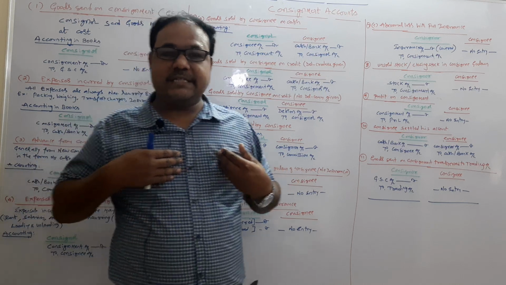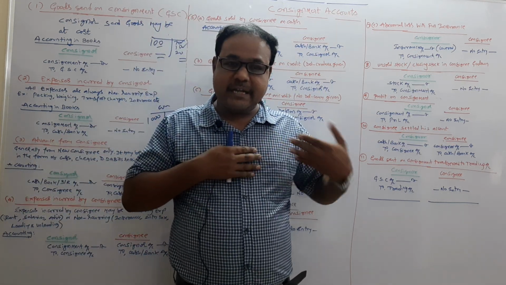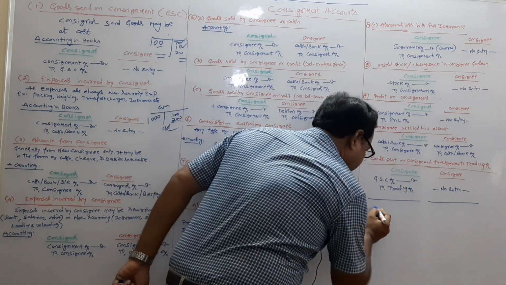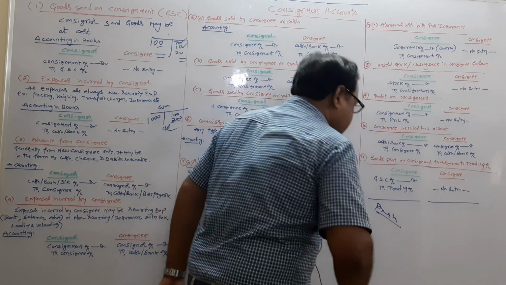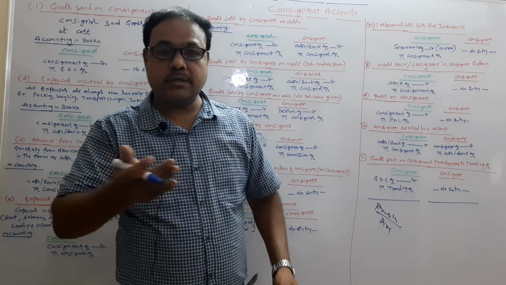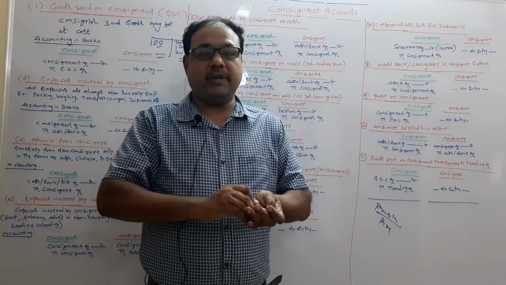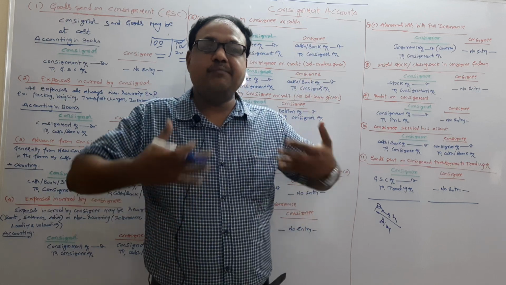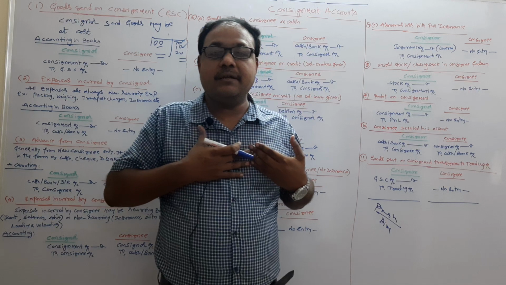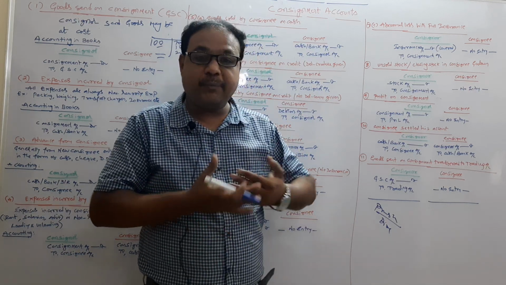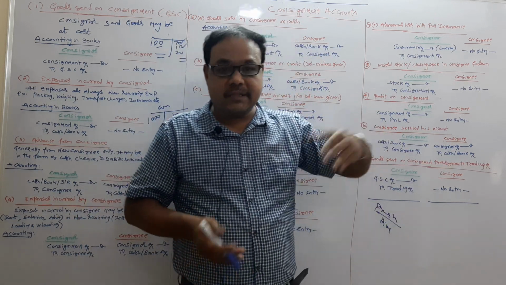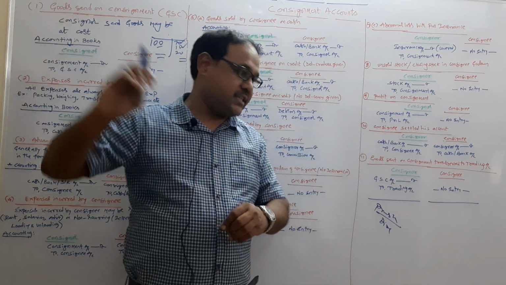Consigner means, see, I am a consigner, and at the same time I am a trader. First of all, I am a trader. For example, my name is Prashant. I directly sell goods, and I also sell goods through consignment. When I directly sell the goods, I am a trader. When I sell the goods through a consignee, then I am a consigner. So I prepare a trading account covering my direct sales and also the consignment transactions.